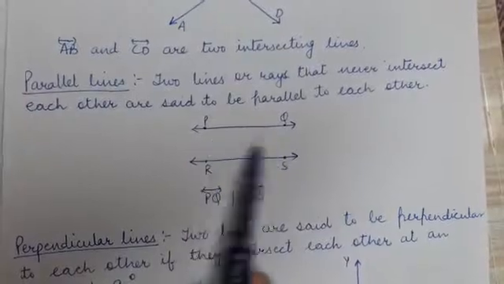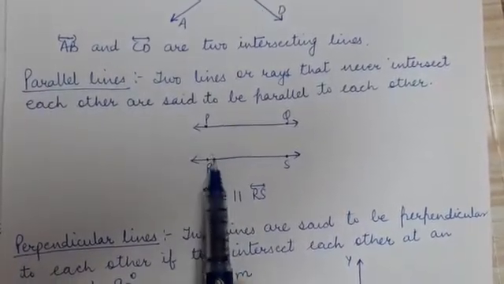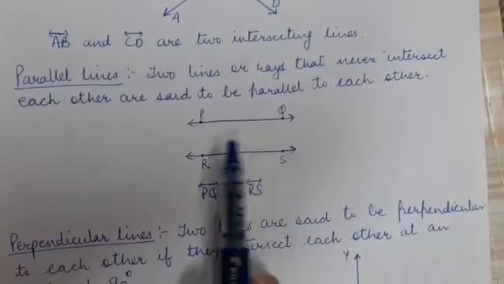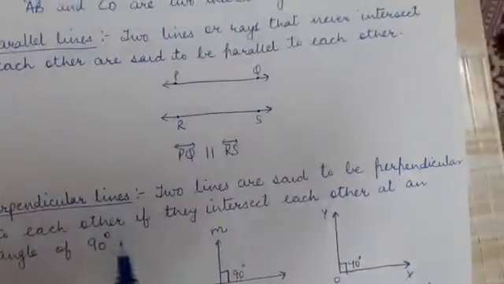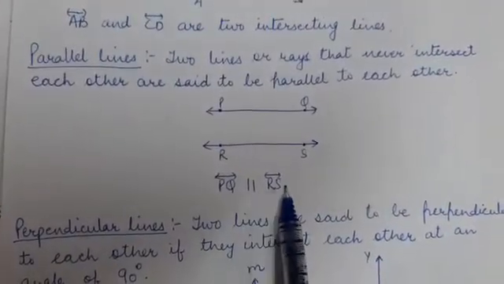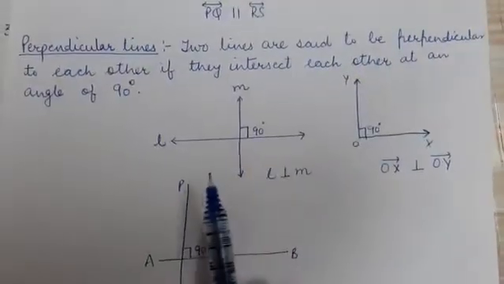This distance will always remain the same. It is not that here this distance is 5 centimeters, and going ahead it becomes 4, then 3. No, it remains constant throughout these parallel lines. And the symbol to write parallel lines is this. PQ is parallel to RS. This is the symbol for parallel lines.